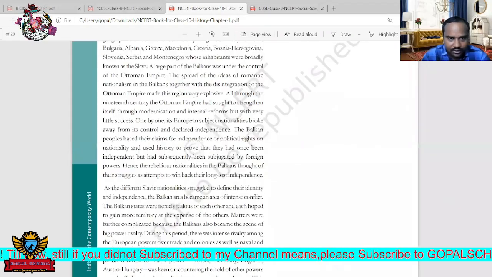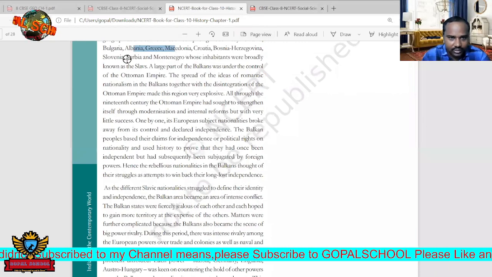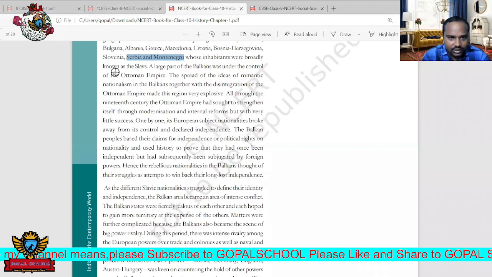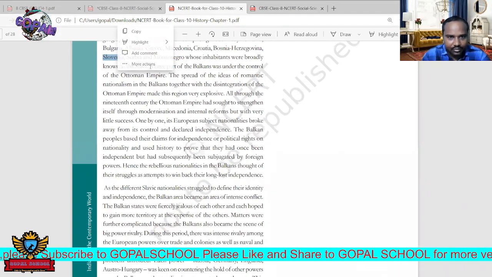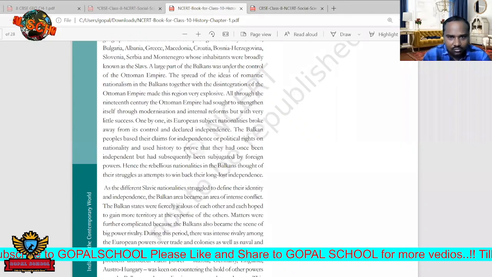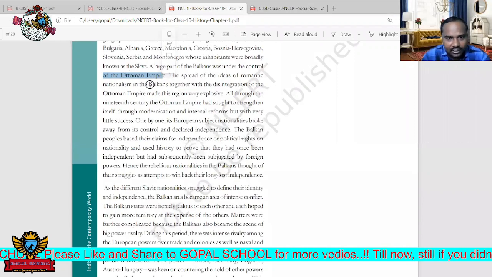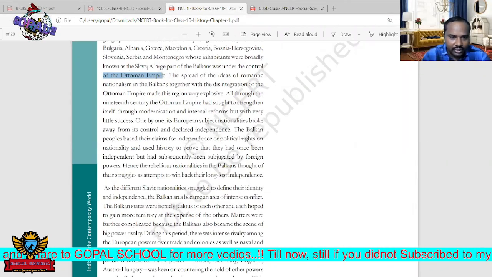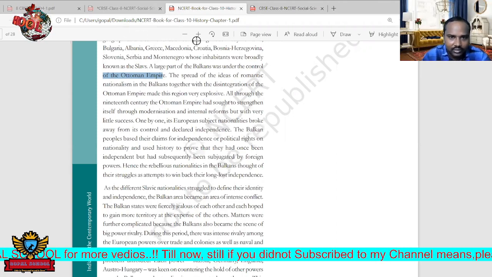Here some examples are given. Balkan countries include Greece, Macedonia, Slovenia, Serbia, Montenegro, Slovakia, Czechoslovakia, and many more. A large part of the Balkans was under the control of the Ottoman Empire. When these Balkan countries tried to form separate countries, they were controlled by another power.